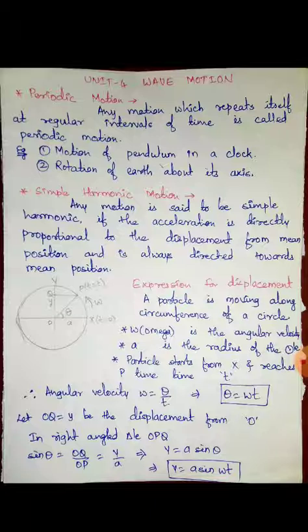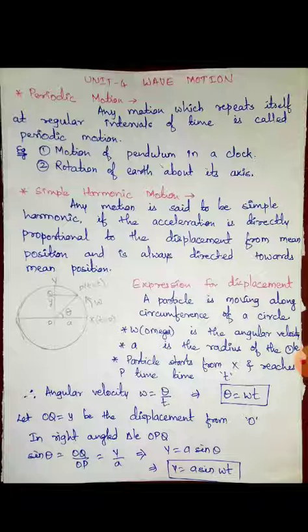All of you might have seen pendulum in a clock. Some wall clocks we see pendulums. So what is happening to the pendulum? The pendulum is moving back and forth. The pendulum is executing oscillations in a back and forth direction. So what happens? After every particular time, say after every 2 seconds, it completes one rotation. So every 2 seconds it is repeating its motion.